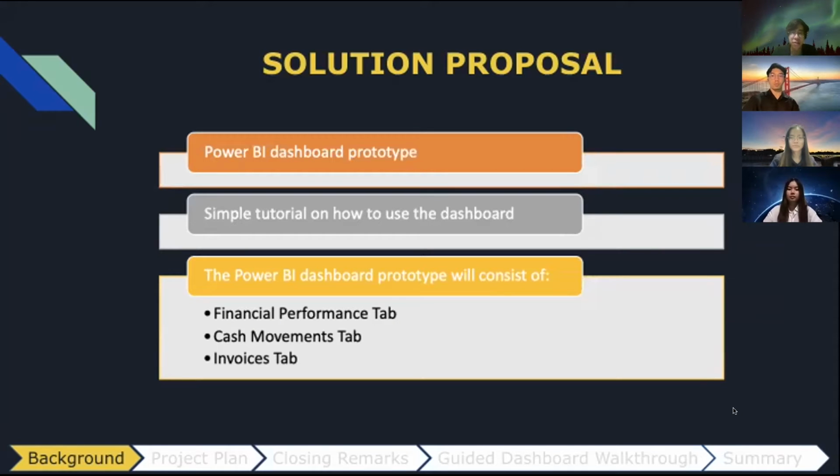This prototype will utilize state-of-the-art data engineering pipelines to collect and aggregate key accounting data. The dashboard prototype will consist of 3 different tabs showing data, latest metrics, and visuals. The first being the financial performance tab with the net profit, revenue and cost over time, and also the gross and net profit margin. The cash movements tab with cash movements, opening and closing balances over time, alongside the accounts receivables and payables table, and finally a simple invoice tab with a company slicer and a table showing the invoices.